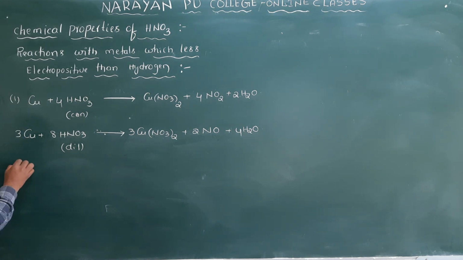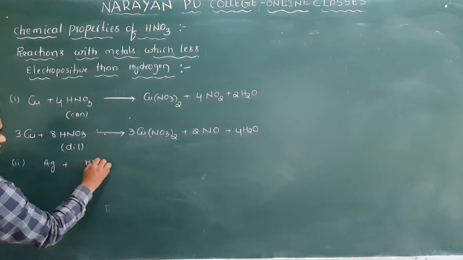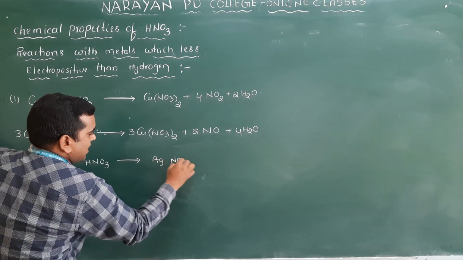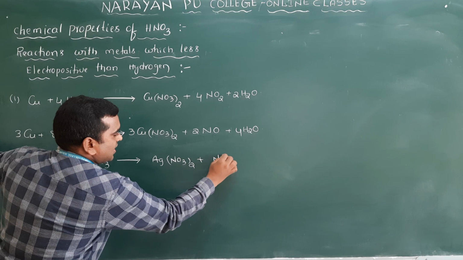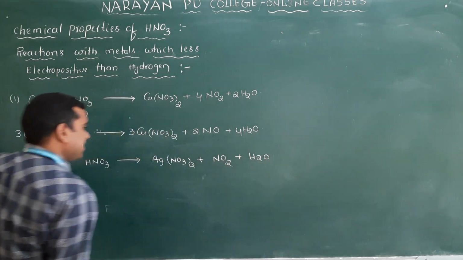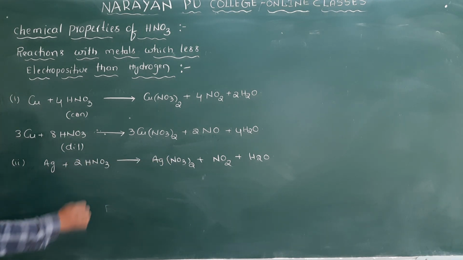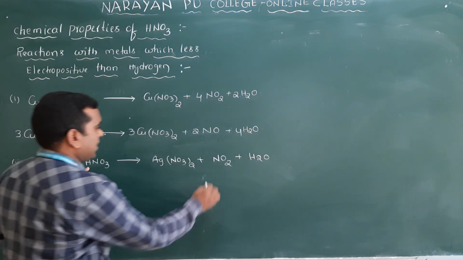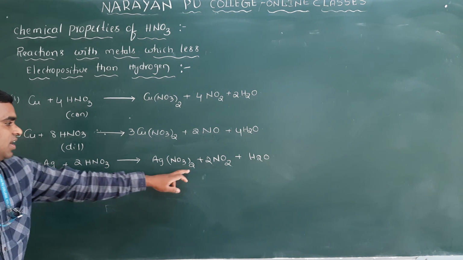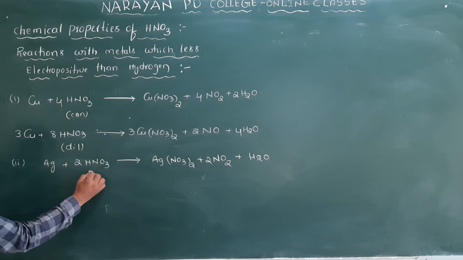And the second one is with silver. With silver, same: Ag plus HNO3 is giving rise to the same compound, you will get AgNO3 twice plus NO2 plus H2O. If you balance here, you take 2 moles here, and if you take 2 moles here, then I have to take 2 moles of H2O. It is balanced, because NO3 are 2 here and NO3 are 1 here, so I have to multiply this one with this.